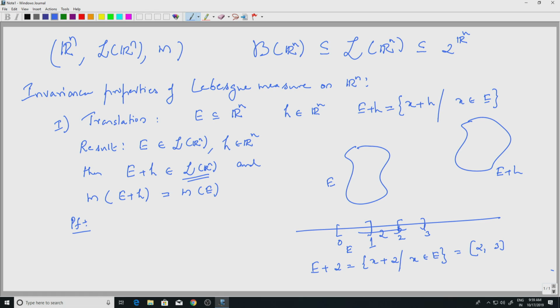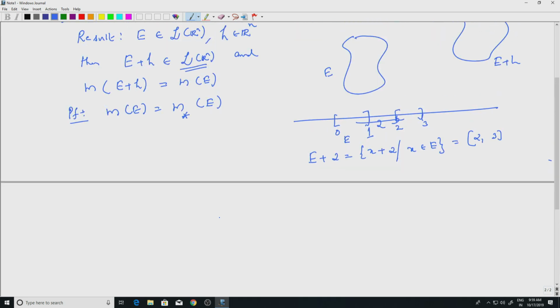First, let us recall what the measure is. m of E is m star of E, the outer measure of E. Only thing is, if E is in the Lebesgue sigma algebra, we say m of E. Keep that in mind, which is equal to the infimum of various quantities which we have seen so many times by now, the sum of the volumes of Qj, j equal to 1 to infinity, where the Qj are closed cubes, closed or open does not really matter, and more importantly E is covered by the Qj, and then you take the infimum of these quantities.